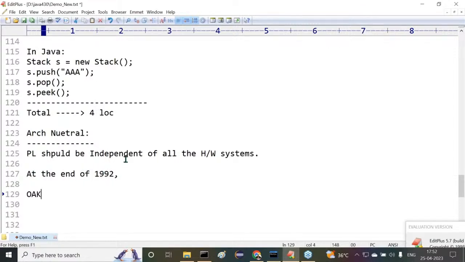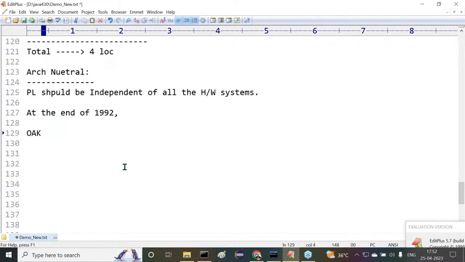He had a thought: he wants to give Oak as the name to the new programming language. As he liked to see this particular tree through his cabin window, he wants to give this name to the new programming language. Then he sent that proposal to Sun Microsystems.